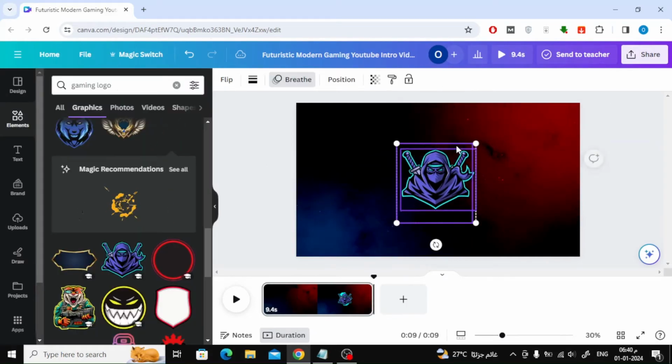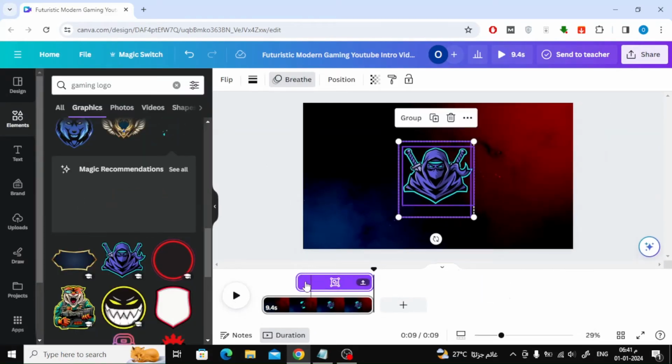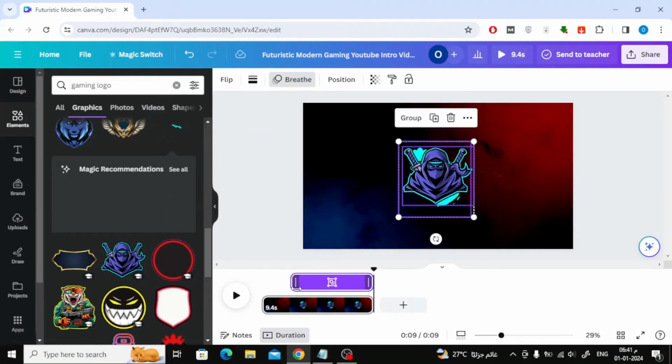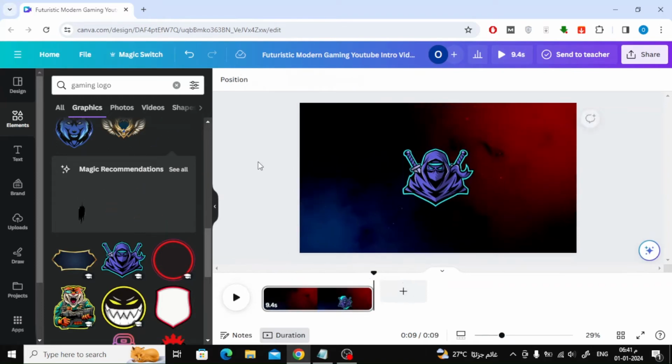After that, select the logo and the background effect, then right-click and choose Show Timing. Below you will see a timeline that has appeared that you can move to change the time the logo appears.